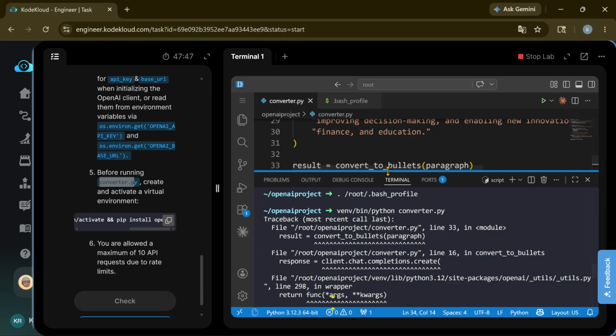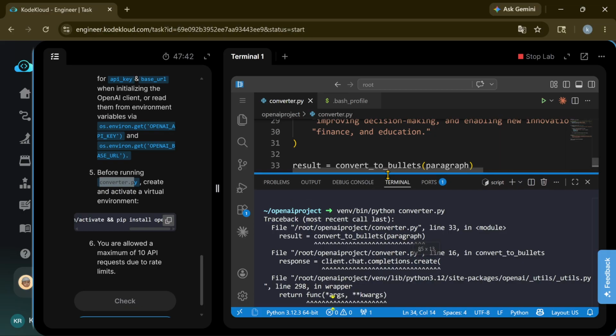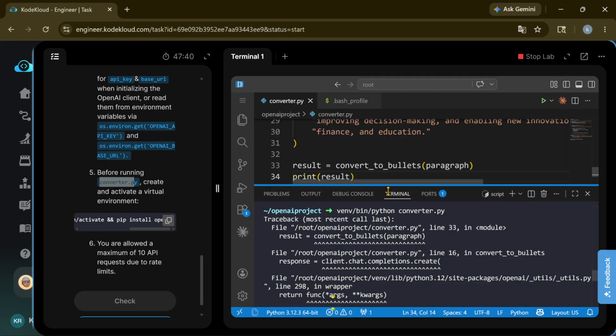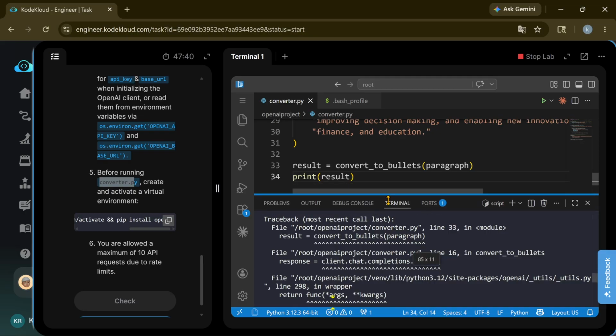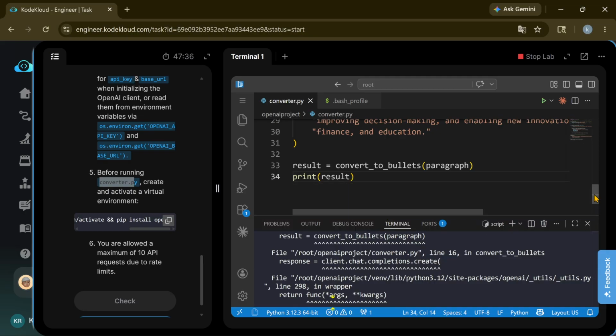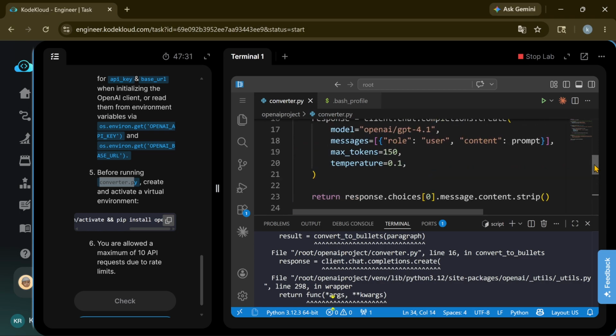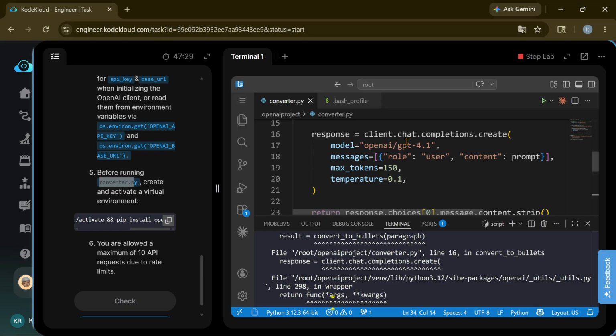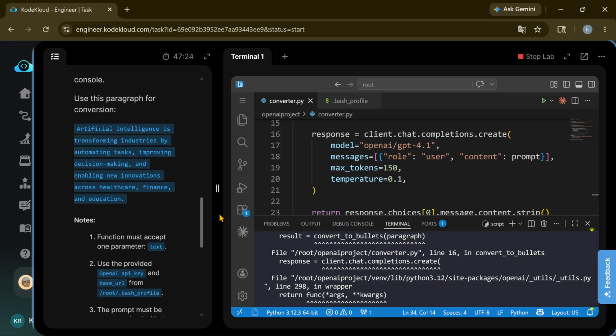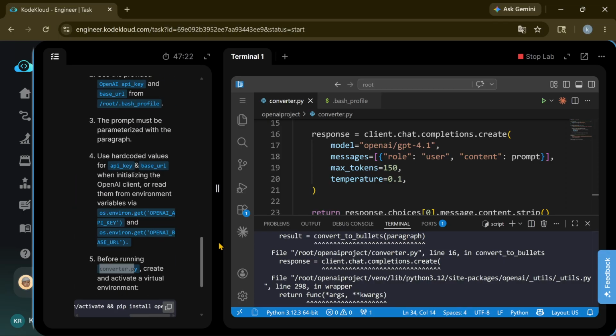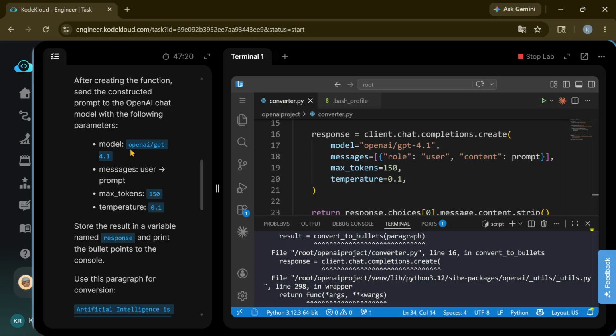Okay. Line 16 will be the response chat completion. What is the model name? OpenAI GPT 4.1.